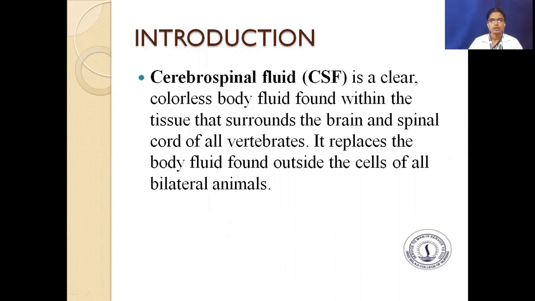Introduction. The cerebrospinal fluid, that is CSF, is a clear, colorless body fluid found within the tissue that surrounds the brain and spinal cord of all vertebrates. It replaces the body fluid found outside the cells of all bilateral animals. The normal CSF will be clear, colorless and odorless fluid that is present surrounding the brain and the spinal cord and the vertebrates of the spinal cord.